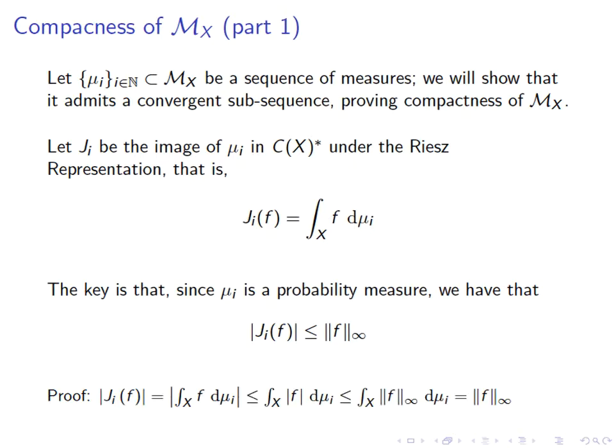Here's a quick proof. The value of the functional, which is just the total integral based on this measure, is less than or equal to the integral of the absolute value of the function, that's just the triangle inequality, which in turn is less than or equal to the sup norm because the sup norm is an upper bound for the value of the function. And now you can take this constant out and you get the constant times the integral on the entire space, which is 1. That's one of the properties of being a probability measure.